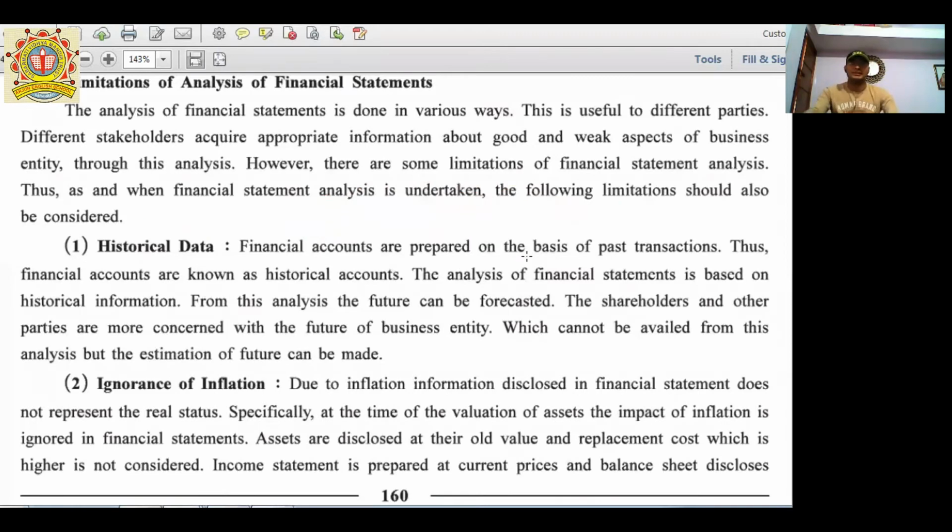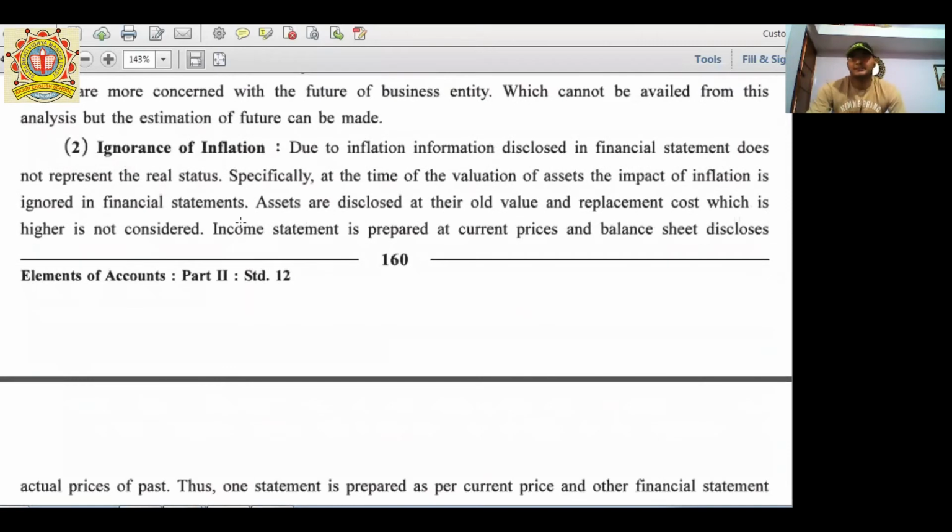Next one, ignorance of inflation. Here inflation plays the main important role. In 1990, the value of a 100 rupees note is different. In 2010, the value of a 100 rupees note is different. And in 2020, the value of a 100 rupees note is different from time to time. The note is the same, but its value decreases day by day. This is due to inflation.